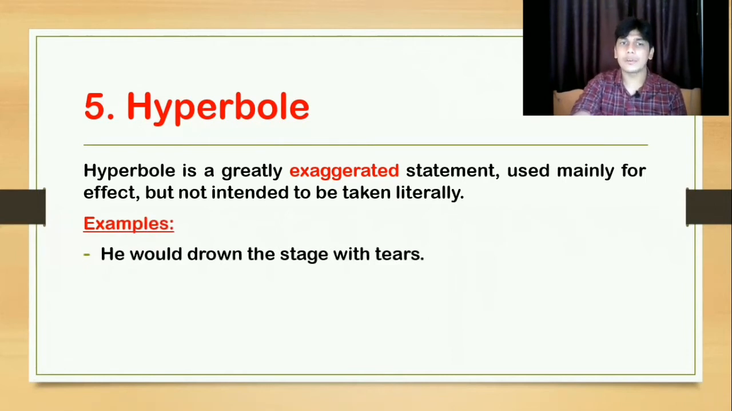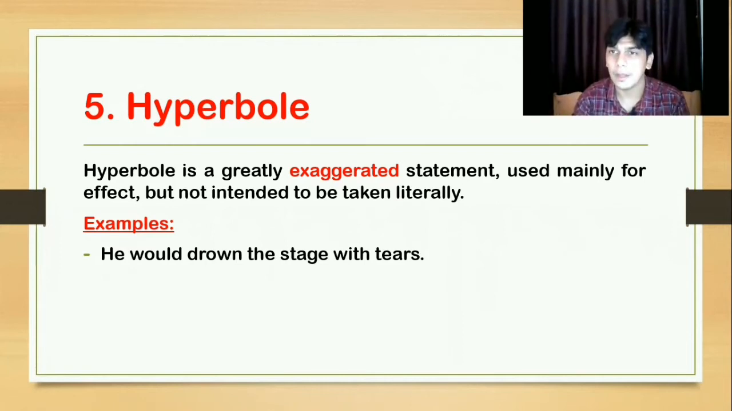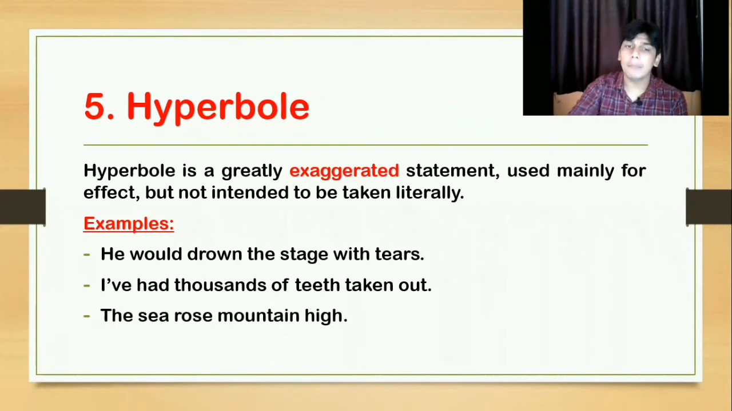Examples. He would drown the stage with tears. Is it possible? No. How can a person drown any place with his or her tears? So this sentence is over-exaggeration of the feeling. Over-exaggerated sentence. I have had thousands of teeth taken out. The sea rose mountain high. Again, is this possible? No.